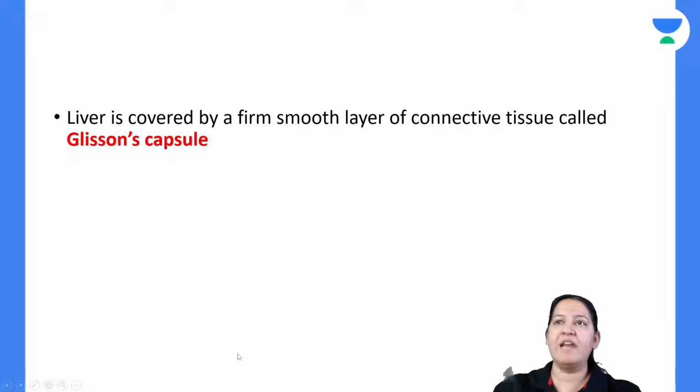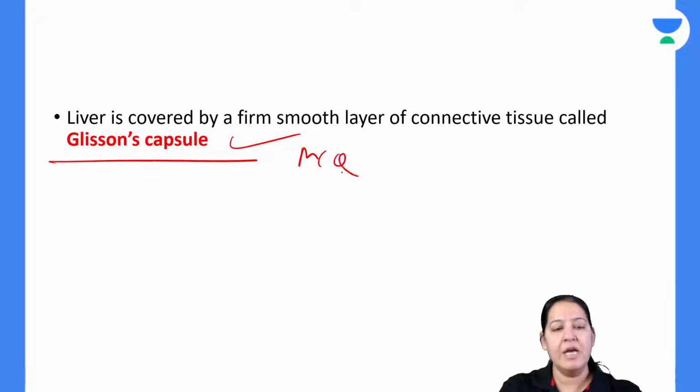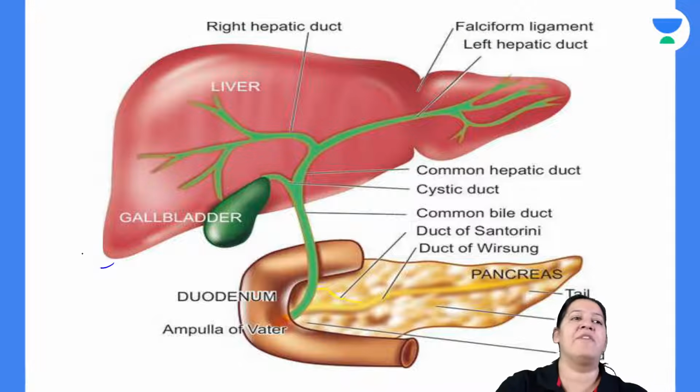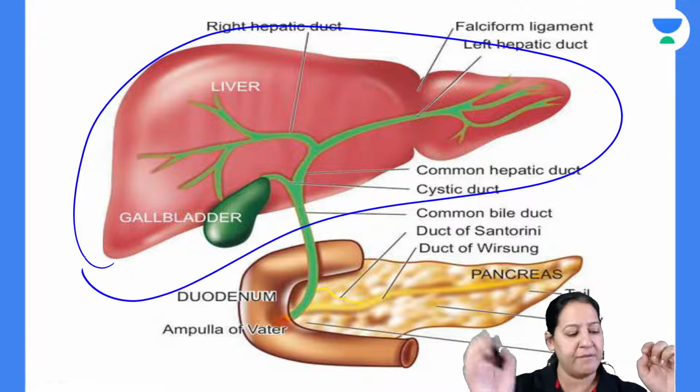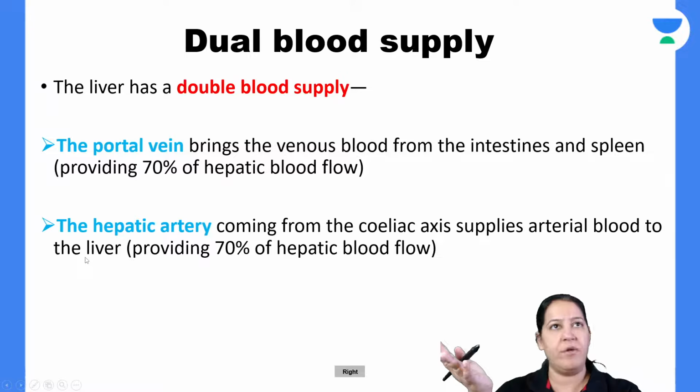After that, the entire liver is covered by a capsule known as Glisson's capsule. This also comes as an MCQ, right? So Glisson's capsule is the capsule which is covering the entire liver. The name of the capsule is Glisson's capsule. We know that, right?